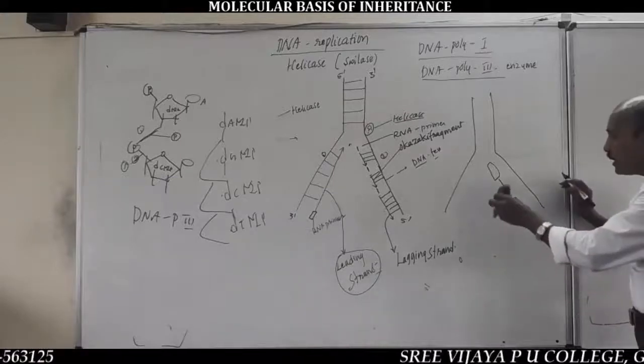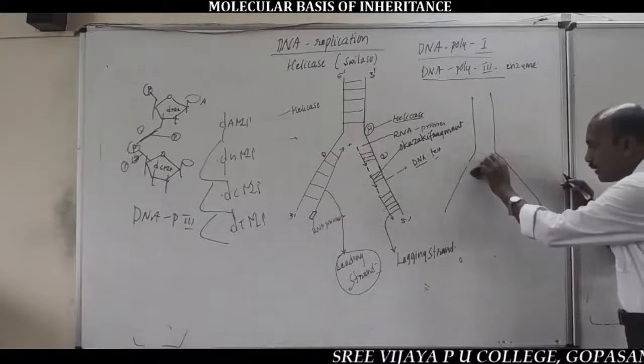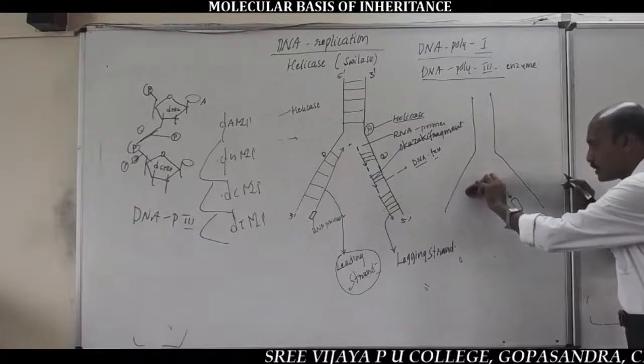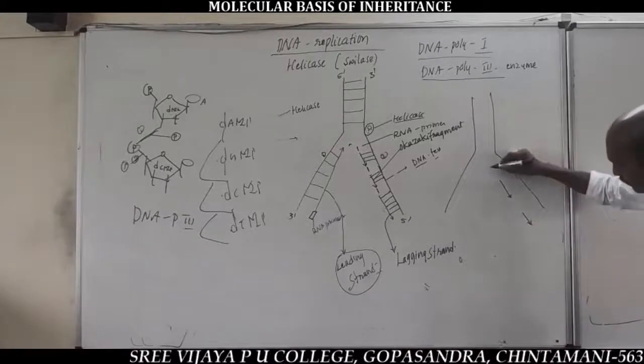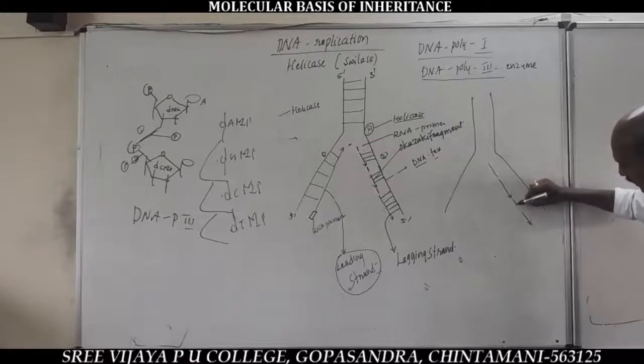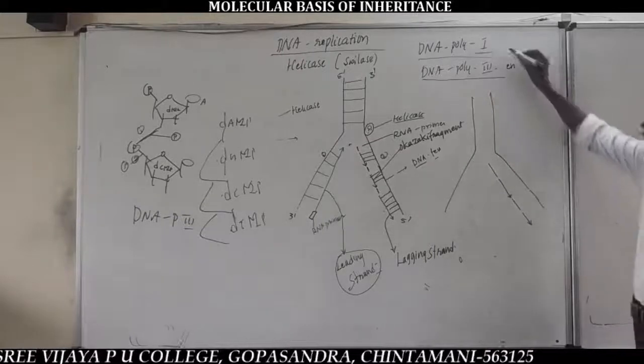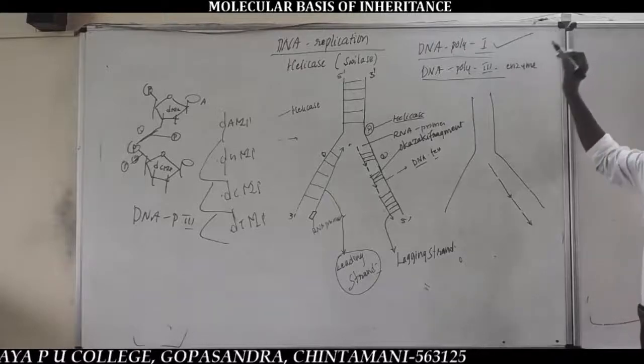So, in this zone of the lagging strand, RNA primers are replaced and gaps are filled by DNA nucleotides in the presence of DNA polymerase first enzyme.